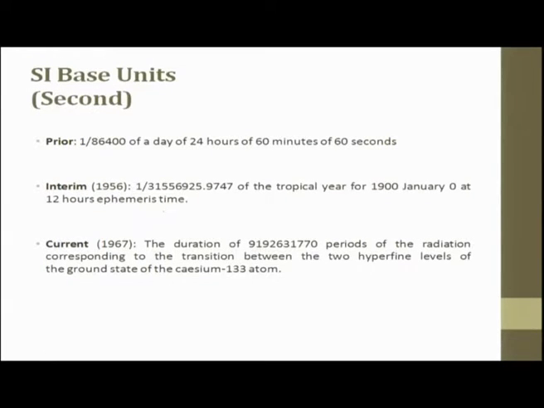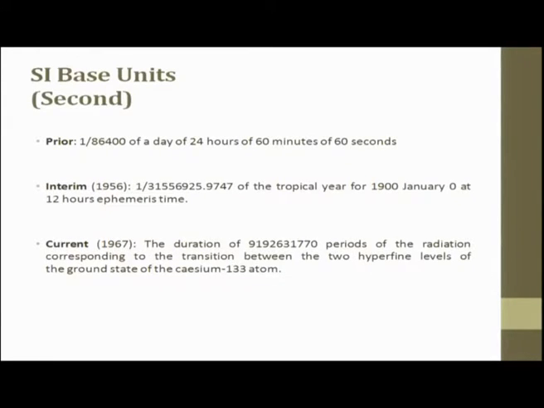When we talk about a second, prior it was 1 by 86,400 of a day of 24 hours of 60 minutes of 60 seconds. So, that was the prior definition. Then the interim definition in 1956 came as 1 by 31556925.9747 of the tropical year for 1900 January 0 at 12 hours meridian time.